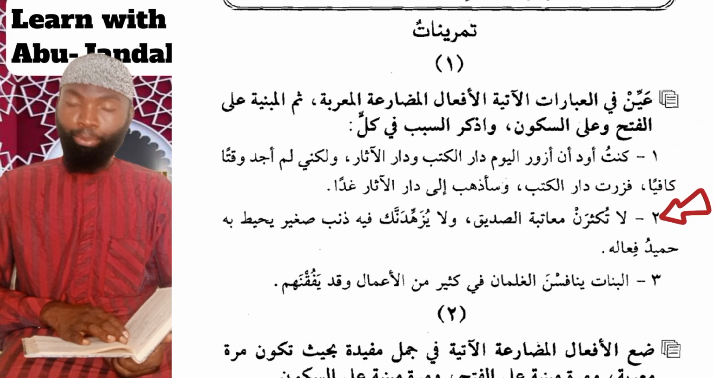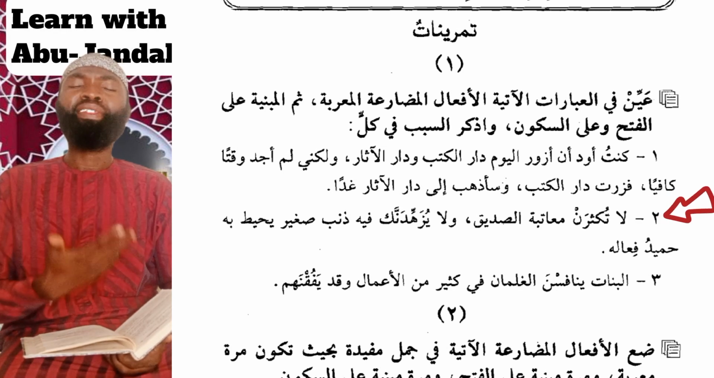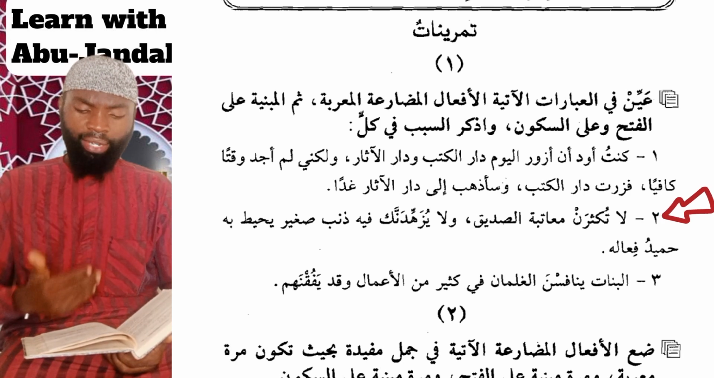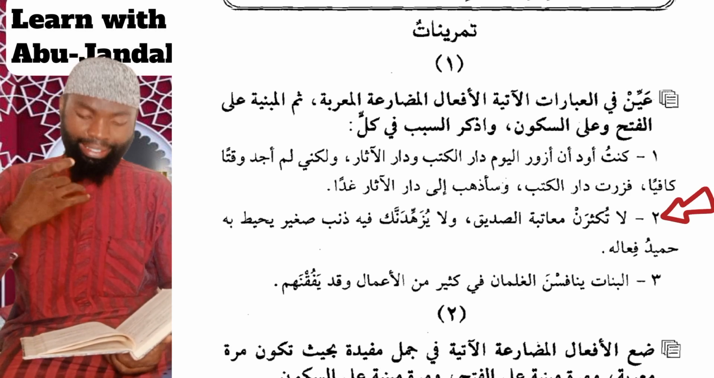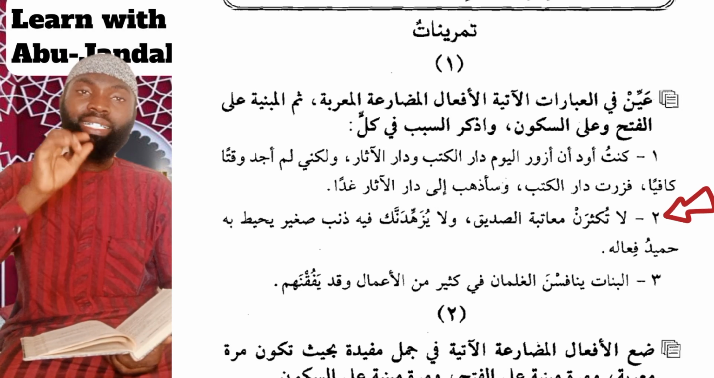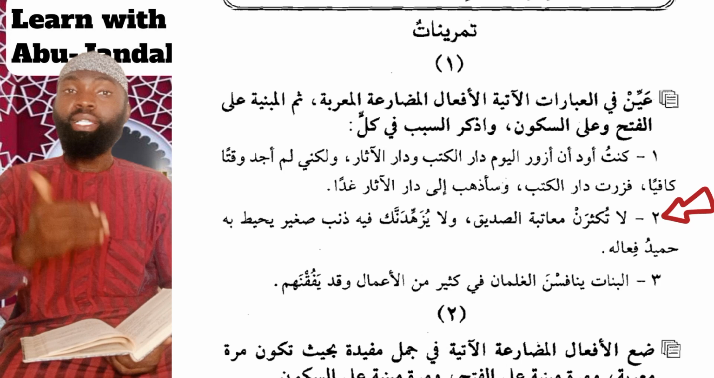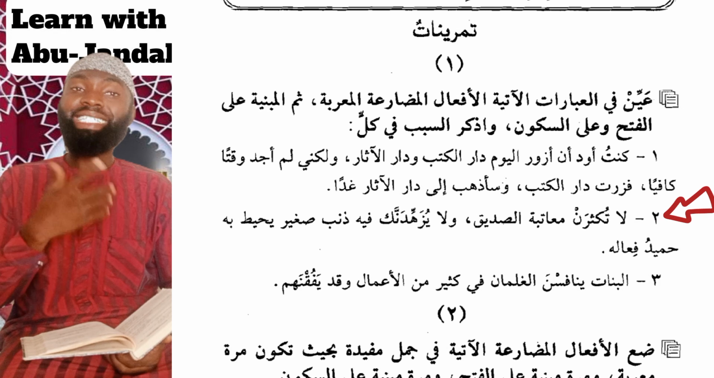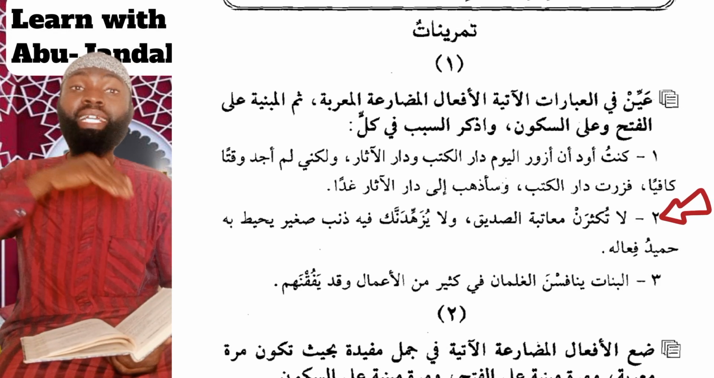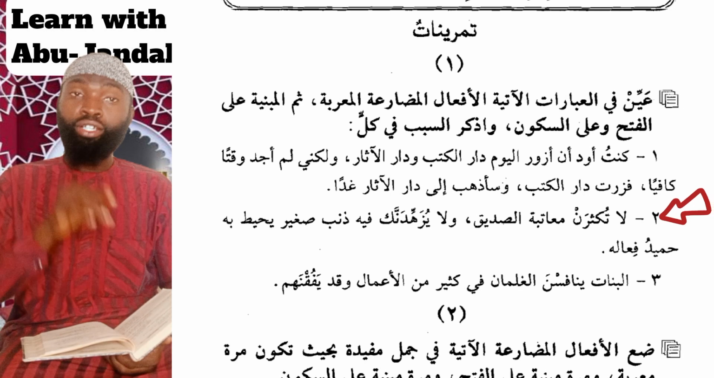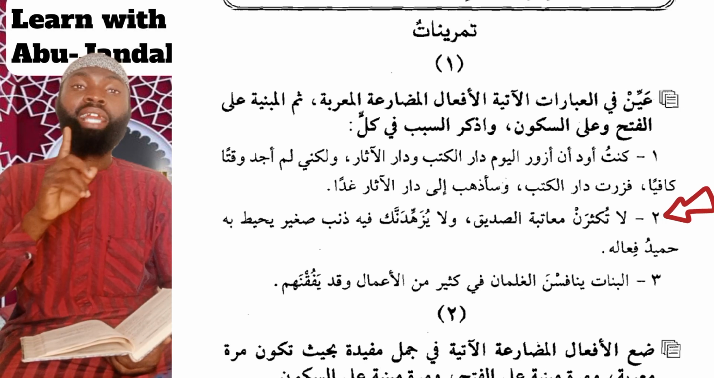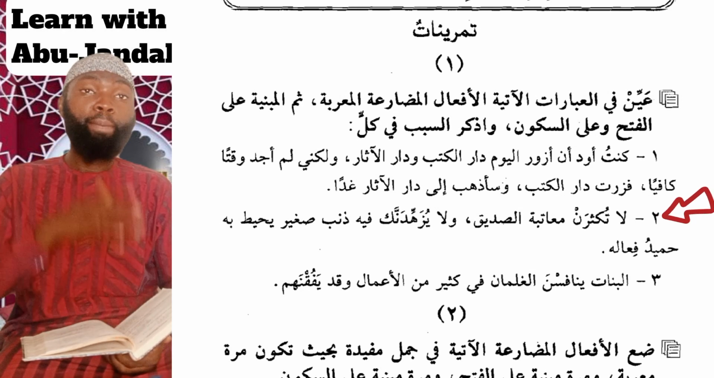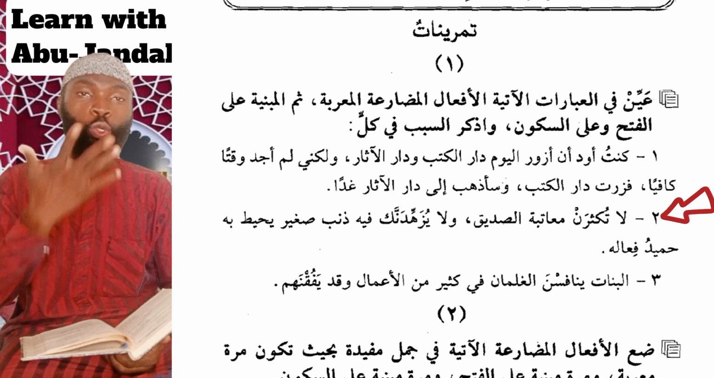Number 2: La tuktharinna mu'atabat as-sadiq. Do not blame your friend so much. Wa la yazhadannaka fihi dhanb, and do not let a sin make you stay away from him. Don't allow a small sin which he has committed to make you go away from him, that small sin which will cover up his praiseworthy actions. Meaning, don't blame your friend so much, and do not allow a small mistake or small sin he has committed to distance you from him and hide from you the good which he has.